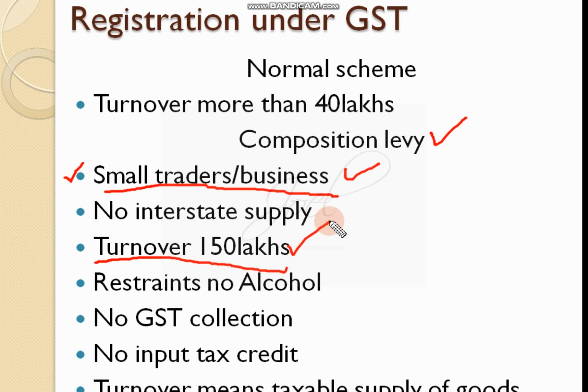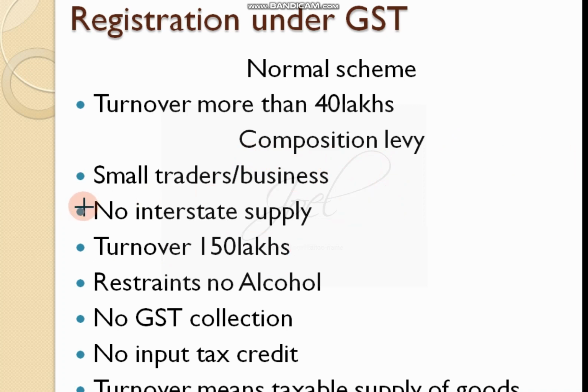So that is a concept we should remember. Then some other concepts we should also know when it comes to the composition levy scheme. There is no concept of interstate supply in the composition levy scheme. As I told you, the composition levy scheme is designed for those people who do transactions at a smaller quantity. When you are doing interstate supply, your turnover will be more, you will do more business. So that concept won't be considered under the composition scheme.